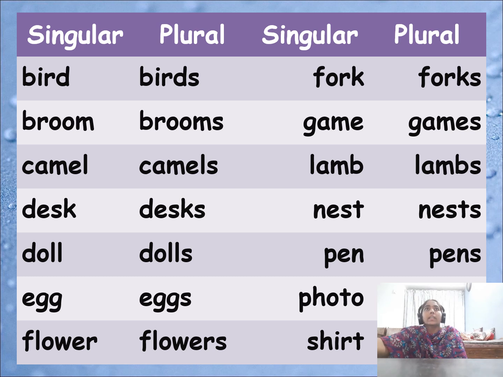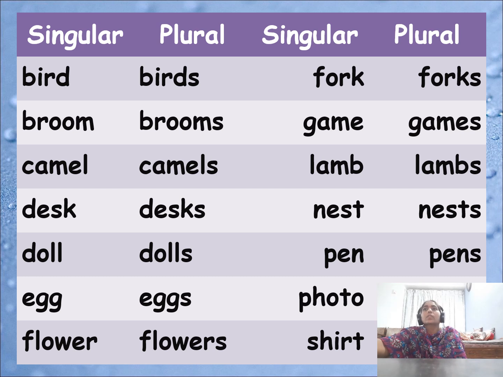Now see examples. Here are some more examples of adding s to make plural nouns. To change singular to plural, we add s to the singular noun. They are formed from the singular by adding s. Birds, birds. Read these words. Very good.